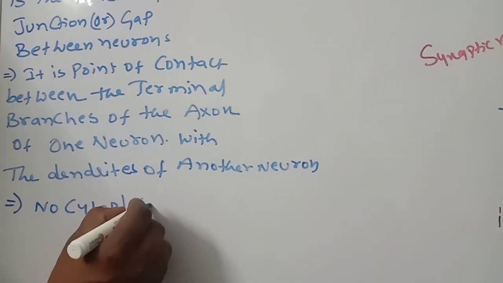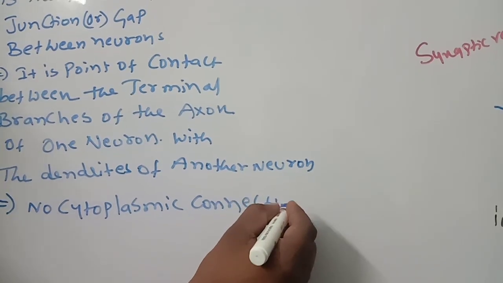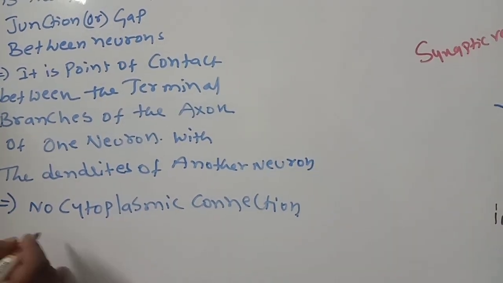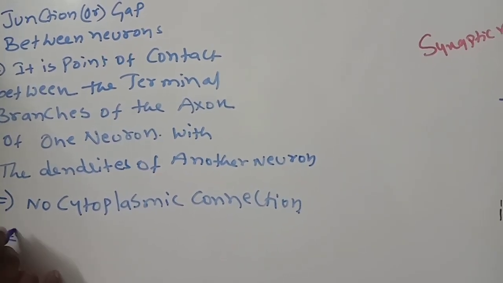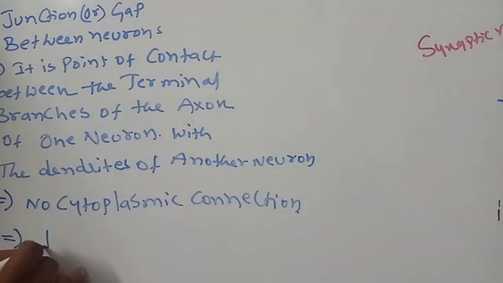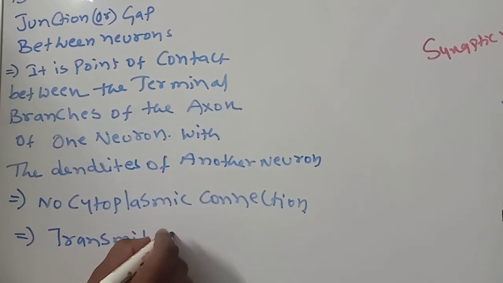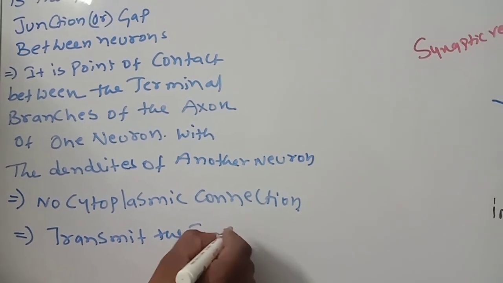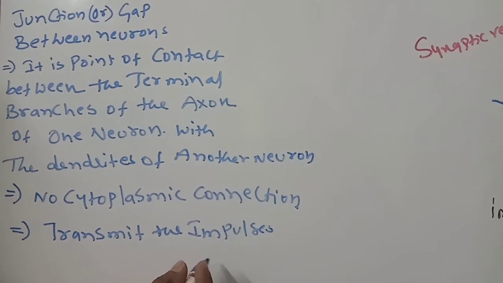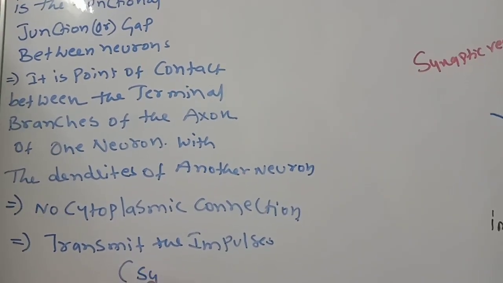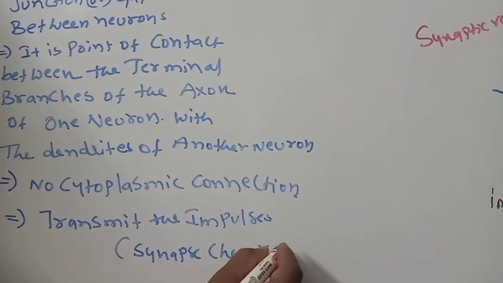Next point, there is no cytoplasmic connection between them. And even though there is no cytoplasmic connection, it transmits the impulses. Synapses transmit the impulses by a chemical way, that is called a chemical synapse.